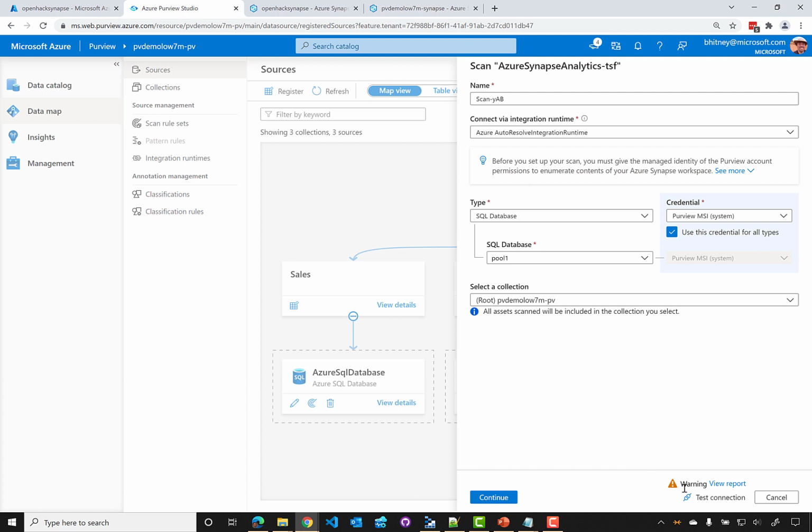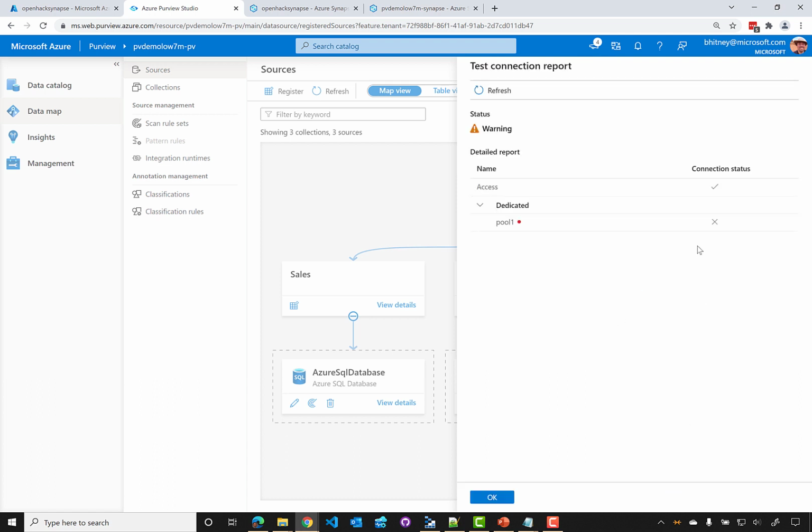Now once the report is generated, notice that it's showing me a warning, and we can view the report for more details. We could see that even though we have access to the Synapse account, we don't have any read access into the pool. So in this case, what the managed identity needs to do is to be able to go into the SQL pool in order to read the schema and the top few rows of the database in order to understand what kind of assets are in there.